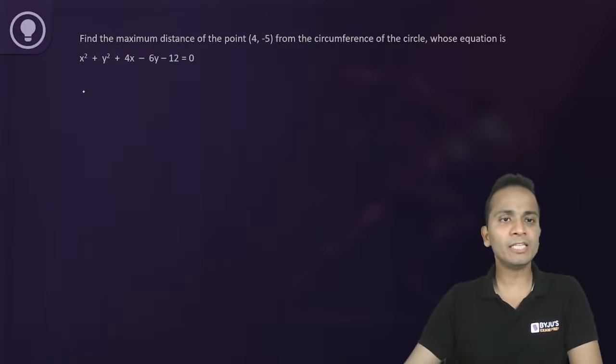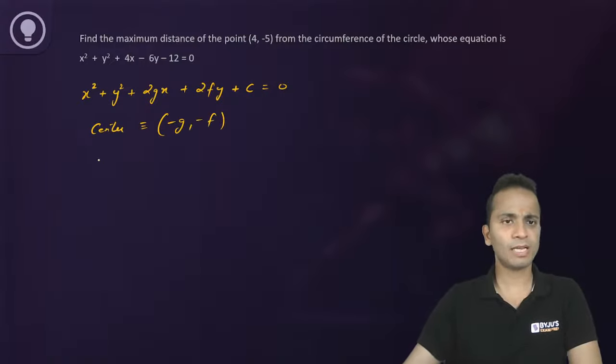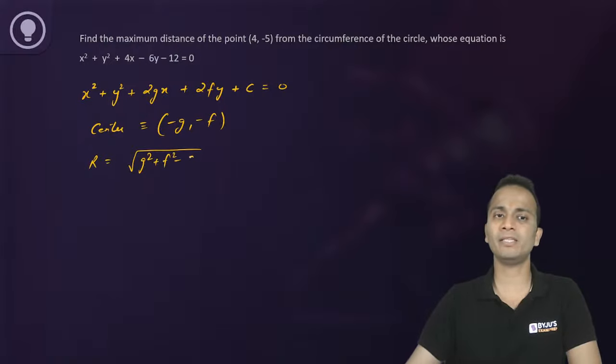I'll start by writing the general form of the equation of a circle: x square plus y square plus 2gx plus 2fy plus c equal to 0. The center is denoted by minus g comma minus f, and the radius is the square root of g square plus f square minus c.